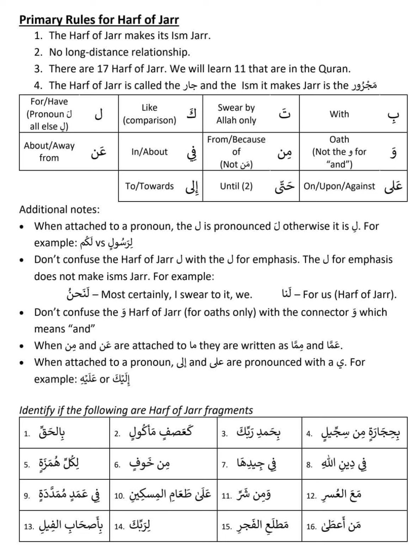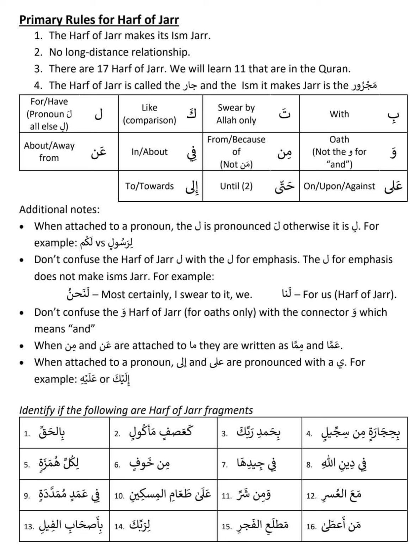So the la word, when it is attached to the attached pronouns, when a pronoun is attached, it becomes la, and if it is attached to some other ism, it becomes li. That's a simple observation. So example, lakum. If you take kum, it means you all, so for you all. That's the translation. The next example given is li rasuli. See, because of li, the word rasul becomes rasuli. So if a pronoun is attached to la, it becomes la.